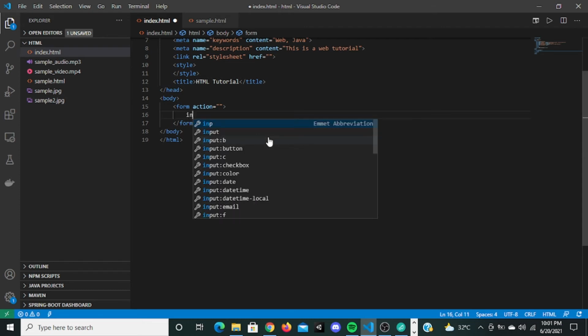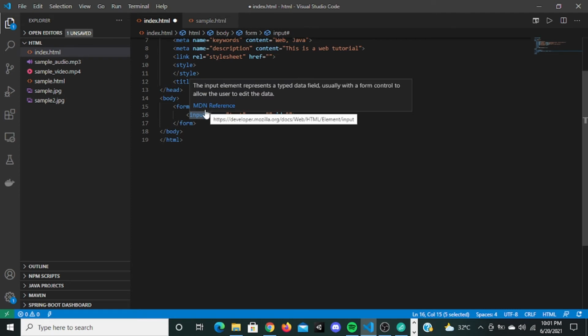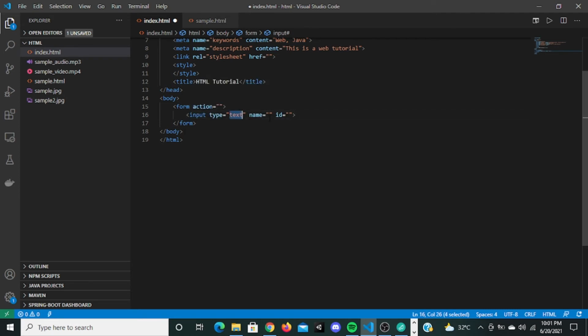There is a tag called input, and this does not have any closing tag. Remember, the input tag does not have any closing tags. This type here, type text, tells what type of input this is. Now this input only lets the user enter text in it. The name is very important because the value that the user enters in this input is saved under this name. For example, I'm going to give this as username.